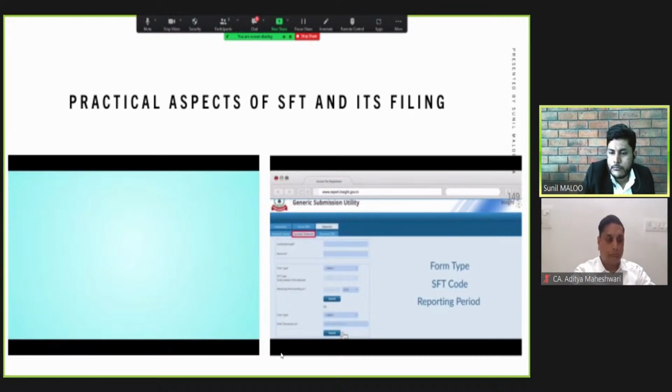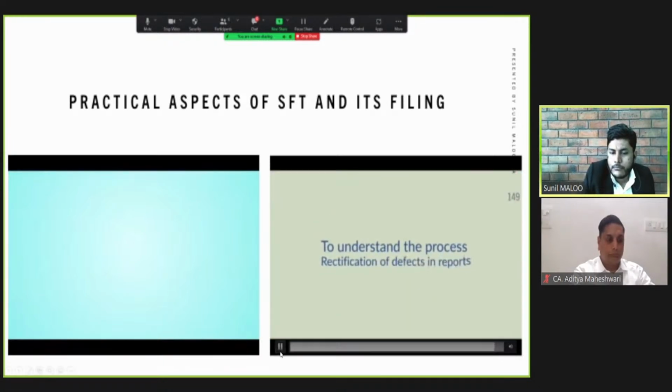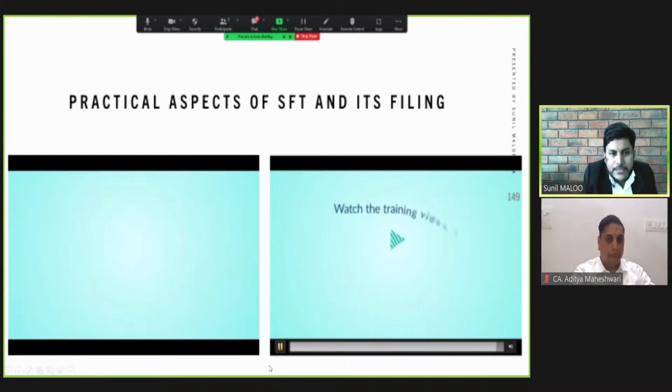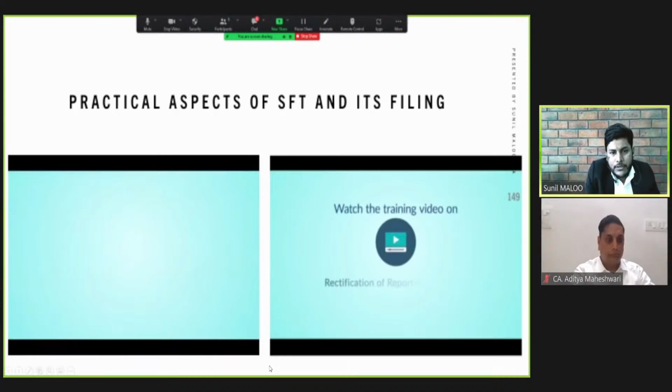or by providing the transaction ID along with the form type. To understand the process of rectification of defects in reports, watch the training videos. These two videos will basically give practical, basic insights into SFT and its filing. So I would recommend each of the students to have a practical filing experience by logging into the Insight portal and trying to